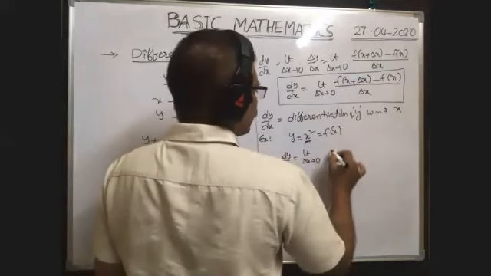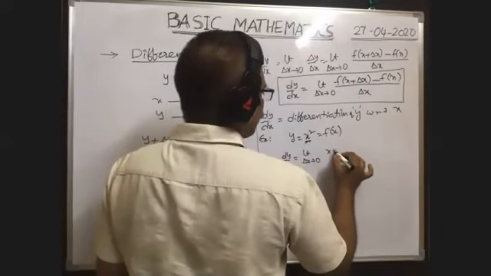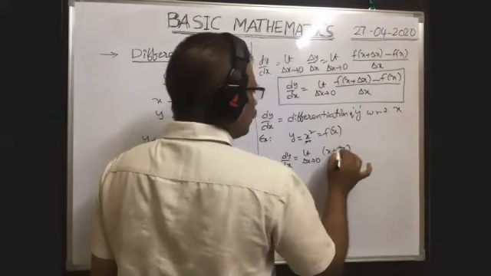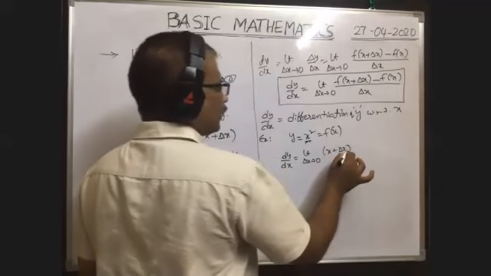So f of x plus delta x is x plus delta x whole square.